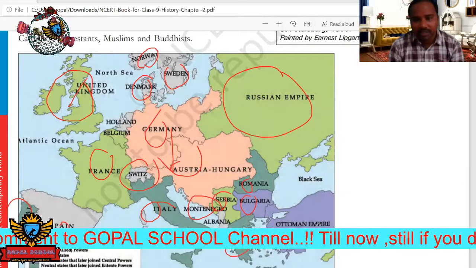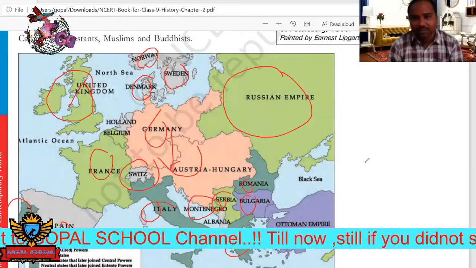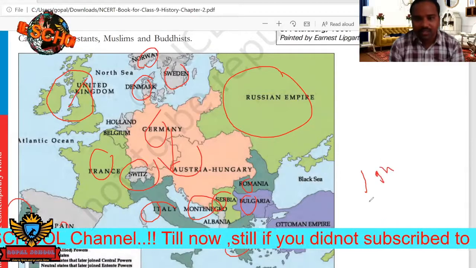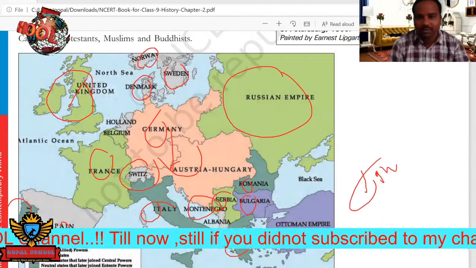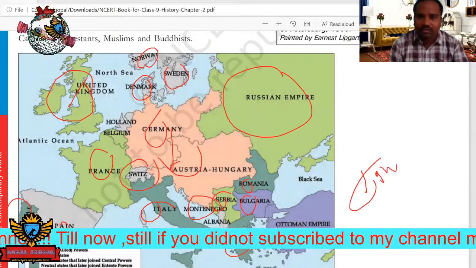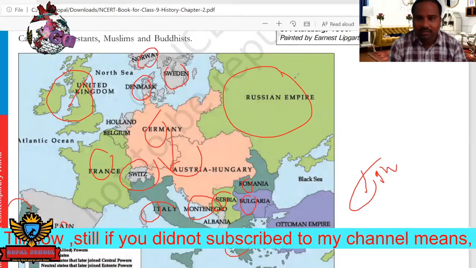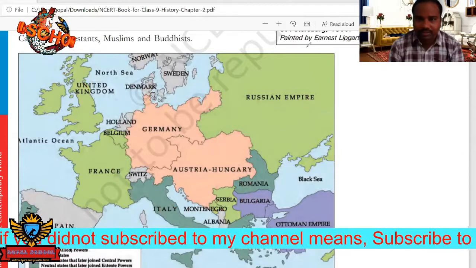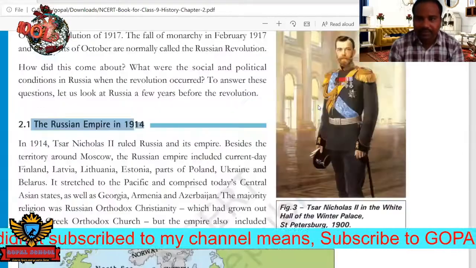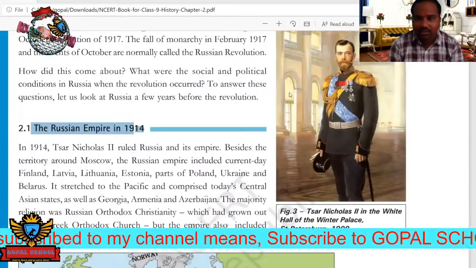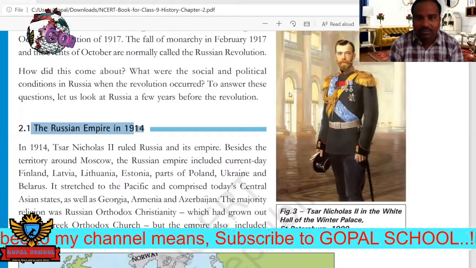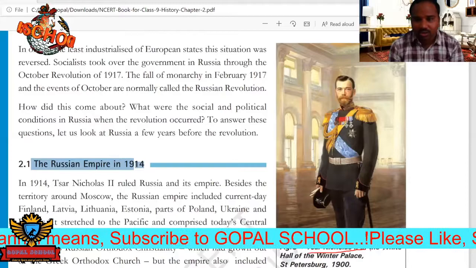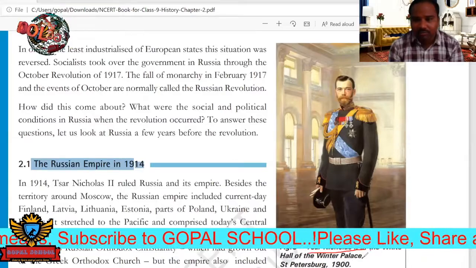So this is a modern map, that means the map after World War One. Okay, this is a map of Europe. So who was there at the time of this war? Just see the photo here. Yes, we have seen this one. His name is Nicholas II, Tsar Nicholas II in the White Hall of the Winter Palace.